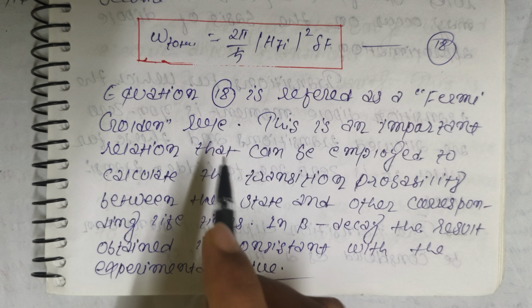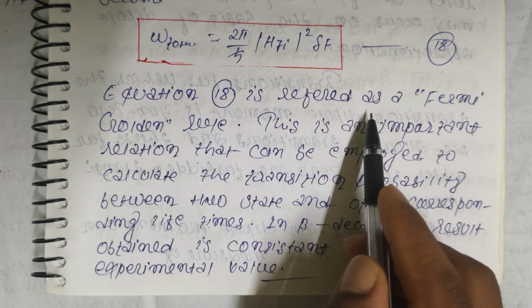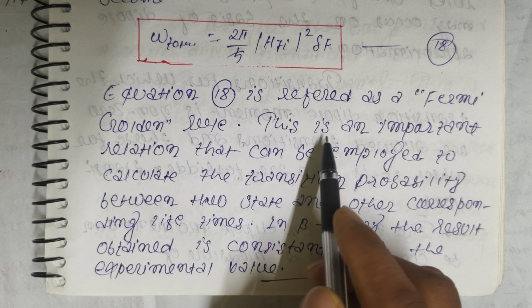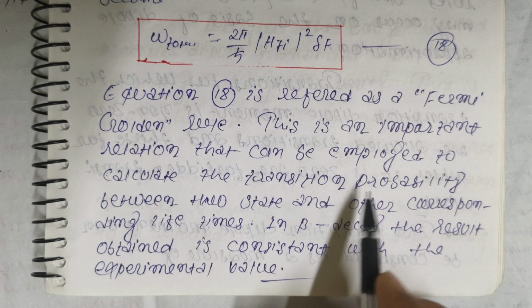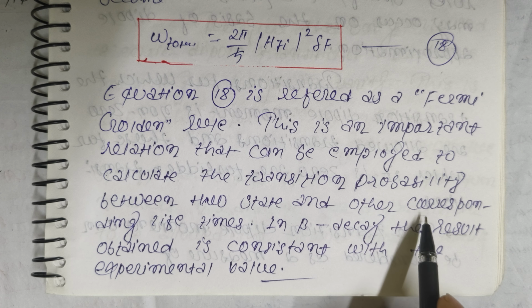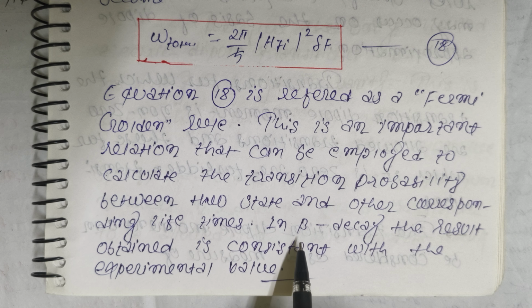Now, equation 18 is referred to as the Fermi golden rule. This is an important relation that can be employed to calculate the transition probability between two states and other corresponding lifetimes. In beta decay, the result obtained is consistent with the experimental value.